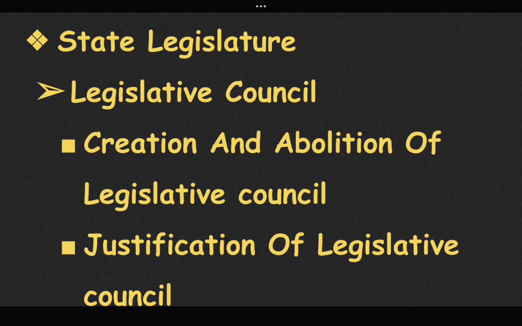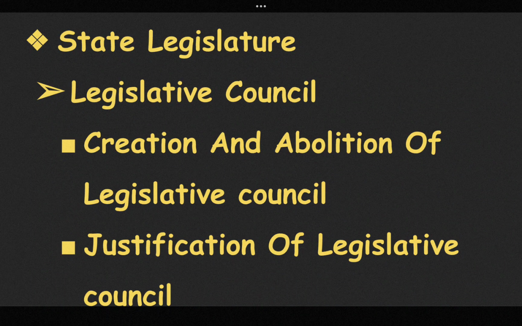And 1/6 is nominated by the governor from amongst persons having special contribution in the fields of science, art, literature, social service, and cooperation movements.